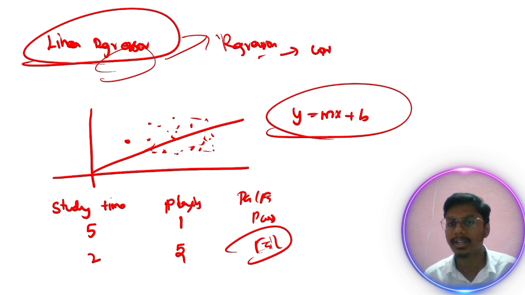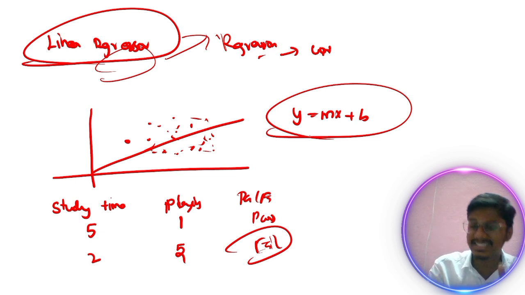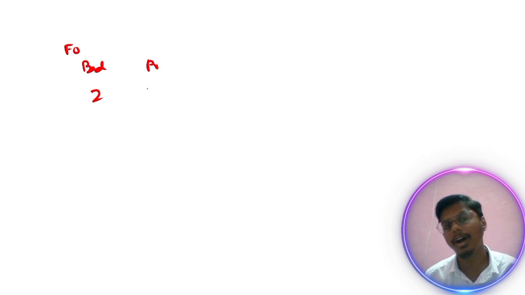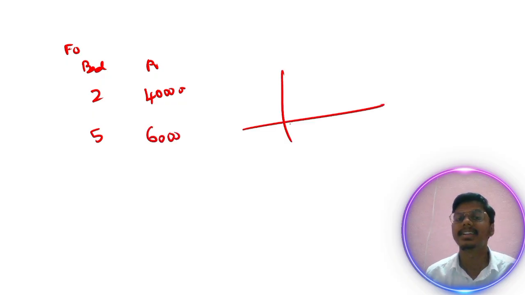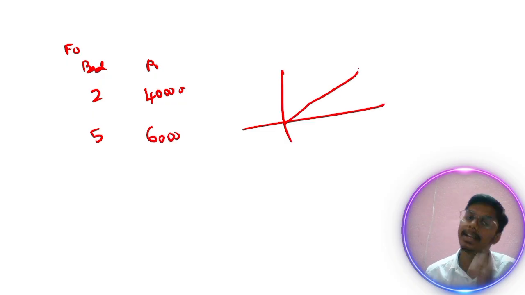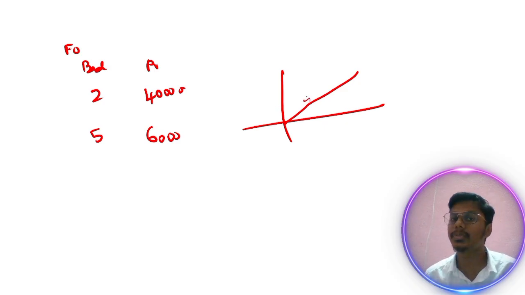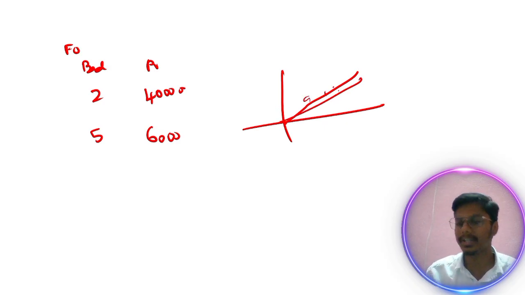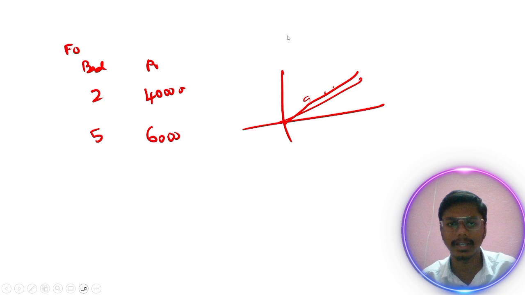Let's discuss this project itself, with house price against bedrooms. For assumption, for a 2-bedroom house the price is 4 lakh, and for 5 bedrooms the price is 6 lakh. As one increases, the graph also increases. It tries to predict the best straight line among the data. That's what happens here.